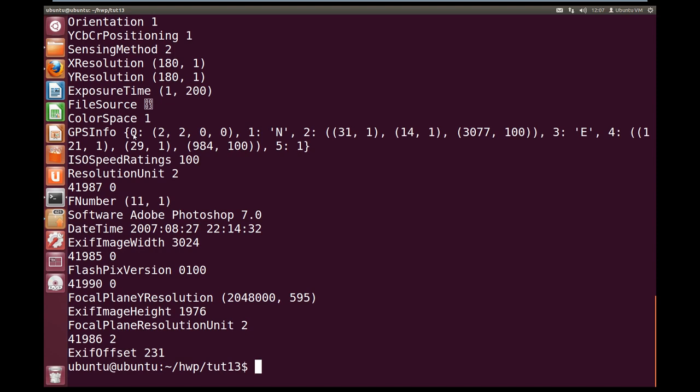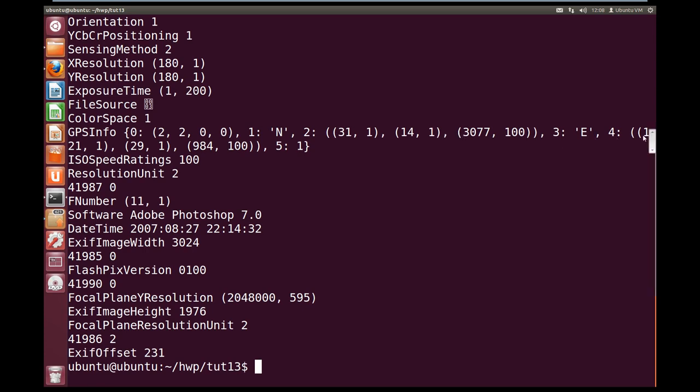So we've got this GPS info which has the version of the GPS info. Then we have the north coordinates, which is latitude, and then we've got our latitude coordinates here in degrees, minutes, seconds.